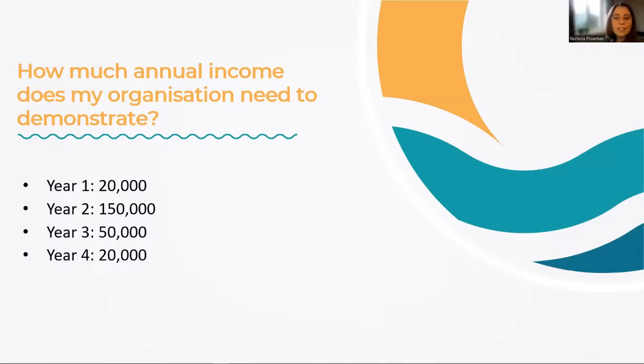Yeah, and just to share another way of working this out, you look at your annual breakdown. You choose the year with the highest amount of budget, and then you multiply that budget by 2, and that's how much you need to show for your average income. In this case, year 2 is the highest, so it's 150,000 times 2.